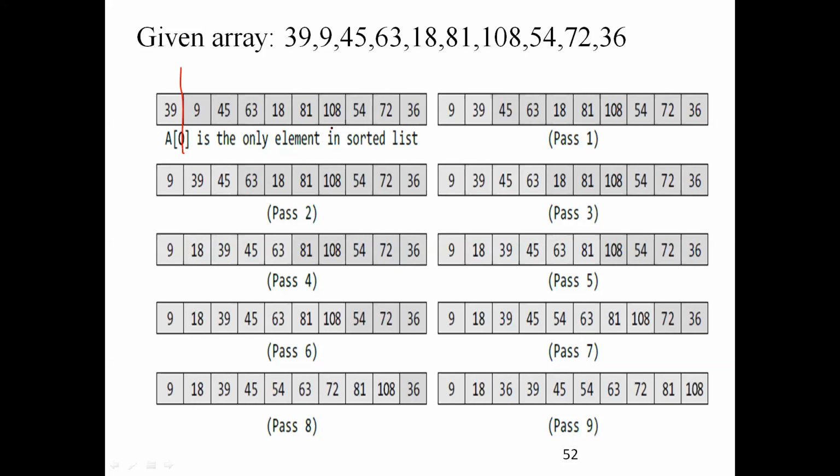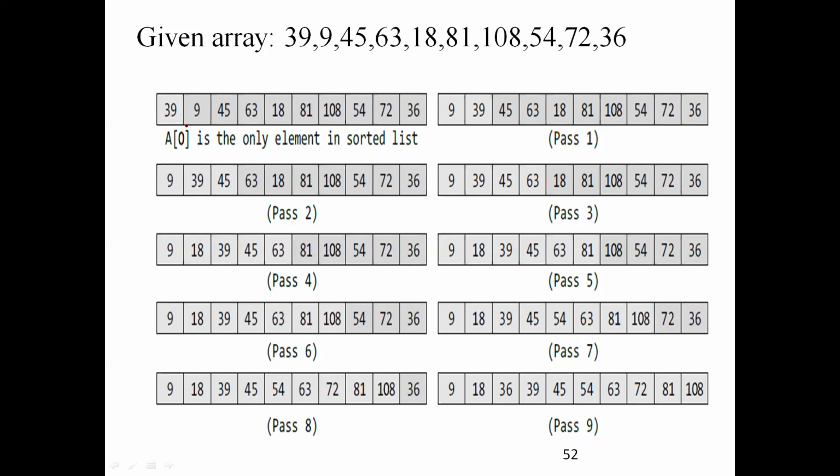I hope some color differentiation will be there, you can find out. The sorted array will be in light gray, not blue, light gray. This part is the thicker gray, which is the unsorted one. The right side is unsorted, the left side is sorted. So initially this is the step.